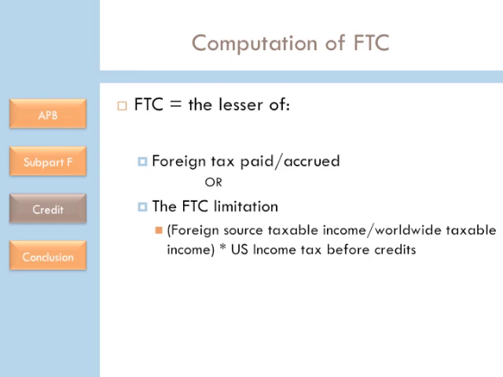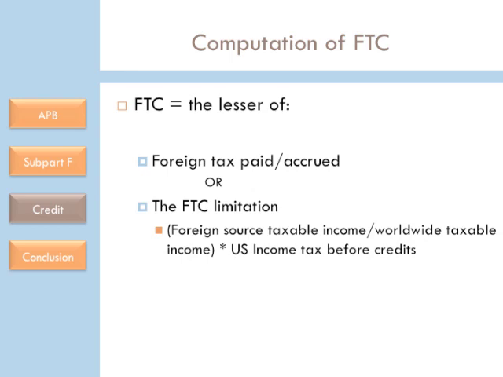The foreign tax credit may also result in double taxation if the unused credit can't be used as a carryback or a carryover. The foreign tax credit can be carried back 1 year and then is carried forward 10 years to tax years where the limitation is not exceeded, which is the foreign tax credit limitation. Unused credits are lost if they are not used by the end of the 10-year carryforward period.